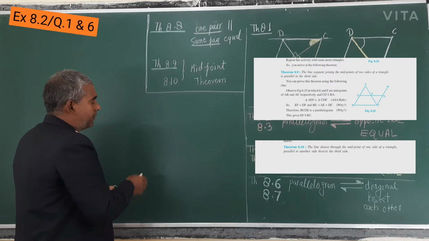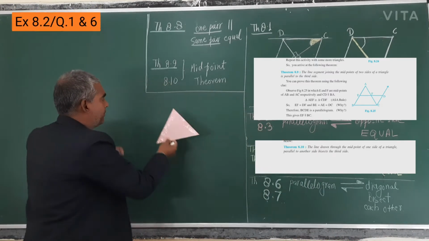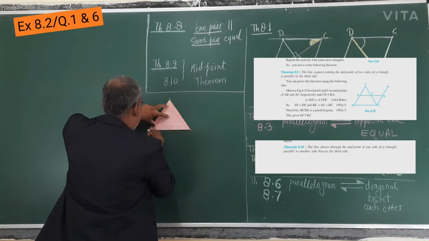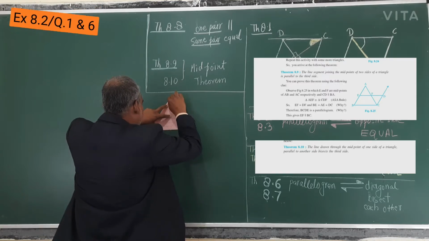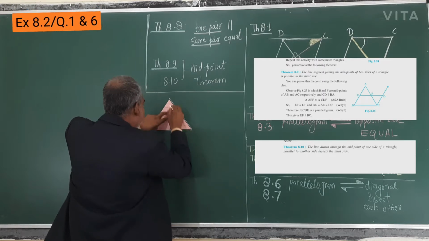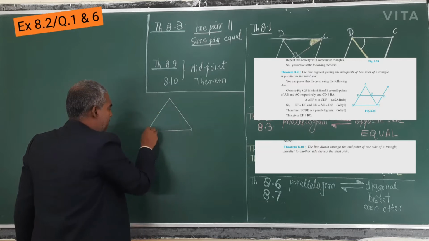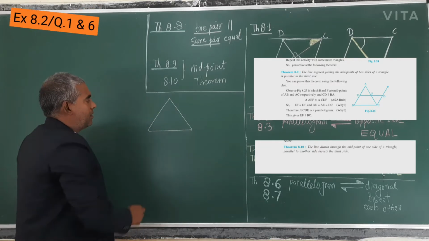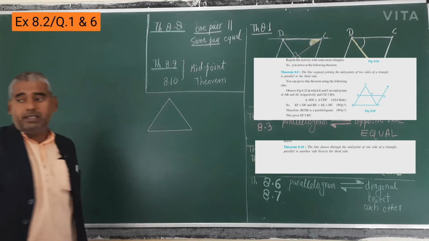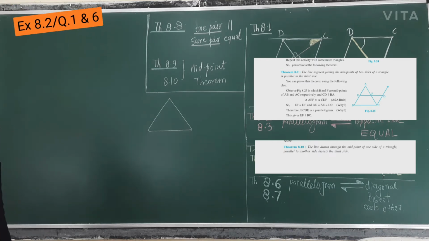Suppose you have any triangle. Suppose I have this triangle, so three sides are there. So the 8.9 theorem is the line segment joining the midpoints of two sides of a triangle.